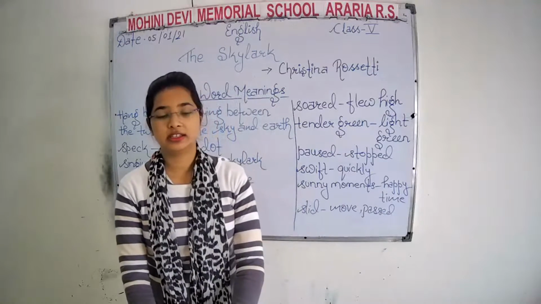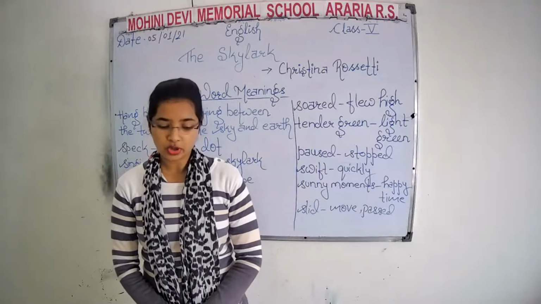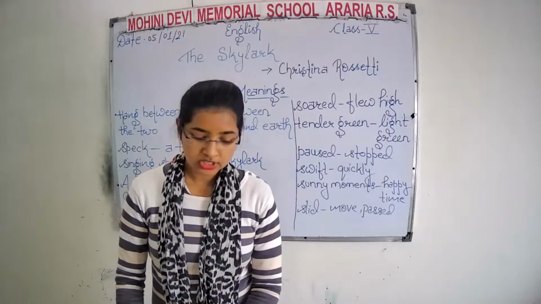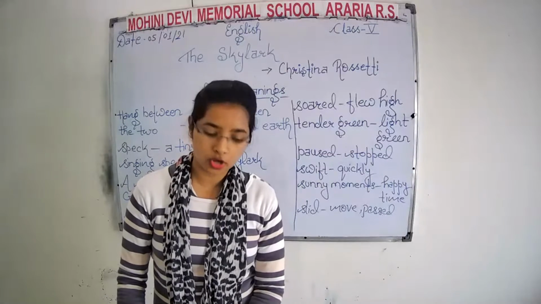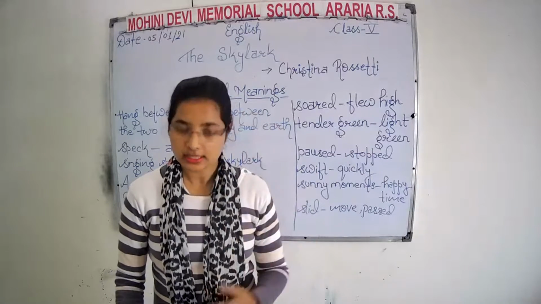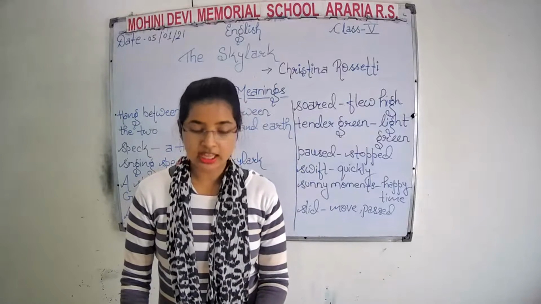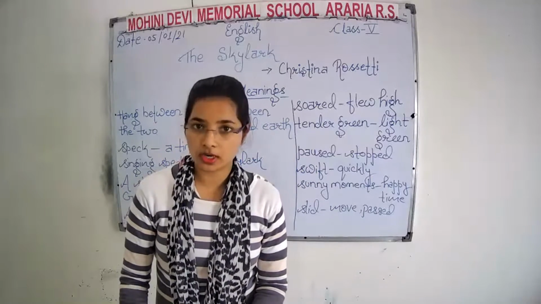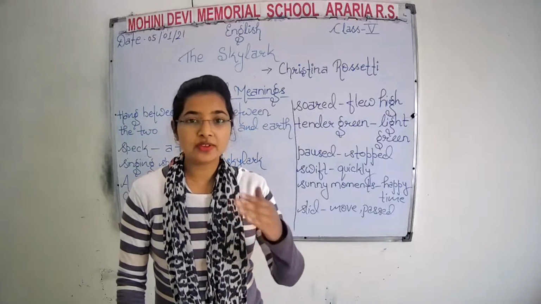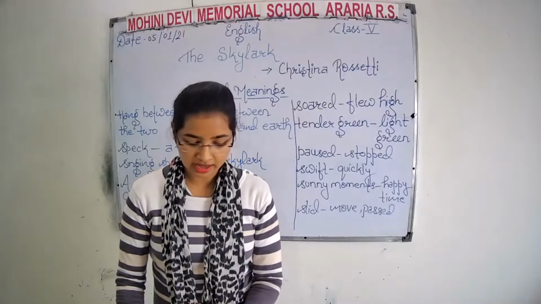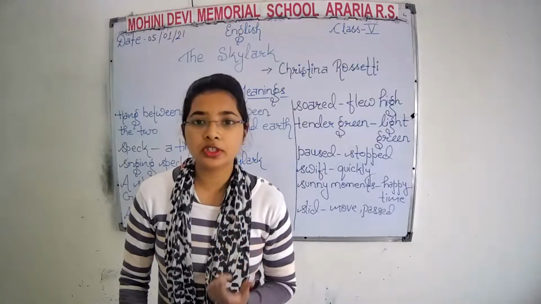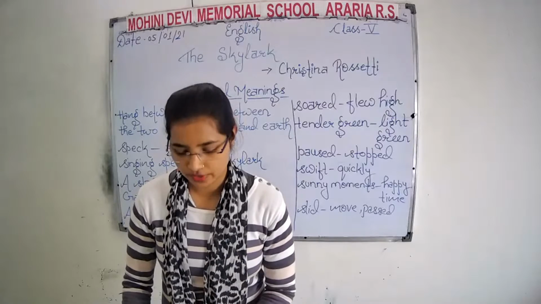She finds the earth green because she is standing in the cornfield. She saw a speck or dot above the cornfield or in the sky. She found that there was a small bird, that is a skylark, that was flying between the earth and the sky and was singing or chirping very beautifully above the cornfield.